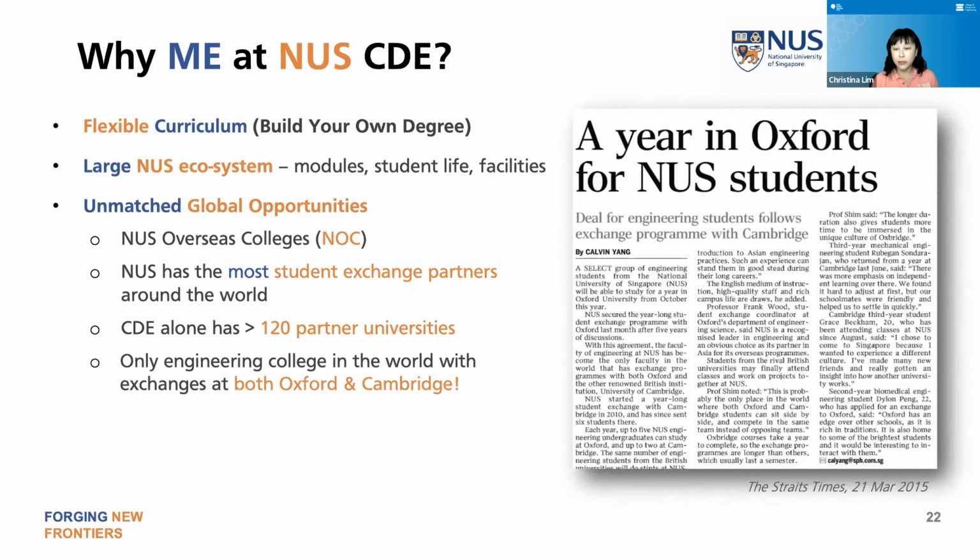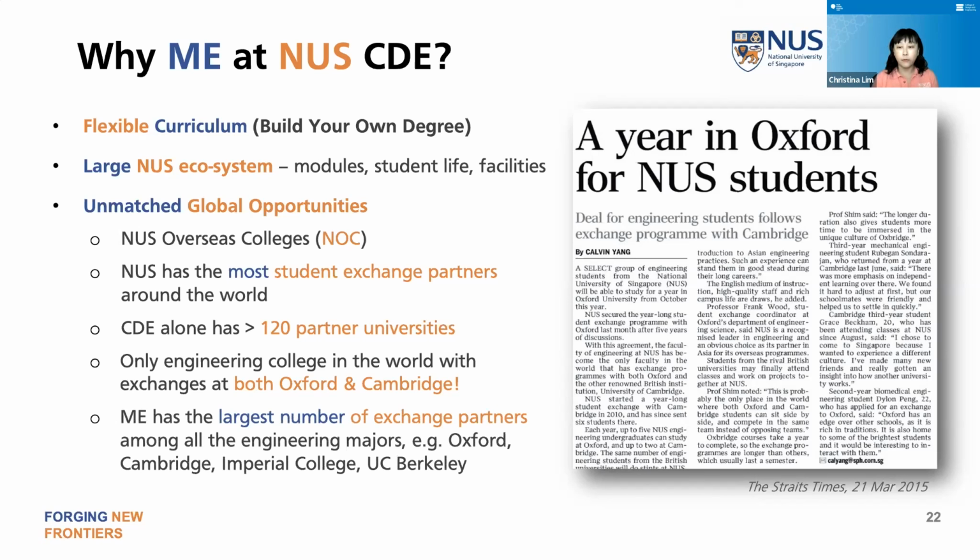One thing to note is that for engineering students, we are the only university in the world where our engineering programs have exchanges with Oxford and Cambridge, and it's a one-year exchange with either university. Because ME is such a bedrock of any engineering school around the world, you will always find that there are opportunities for exchange.